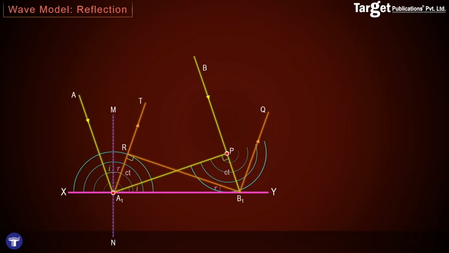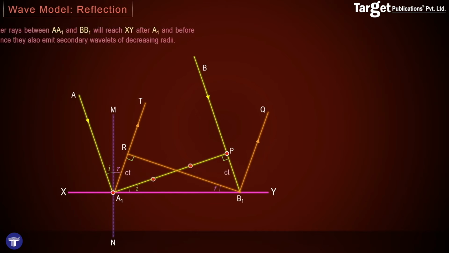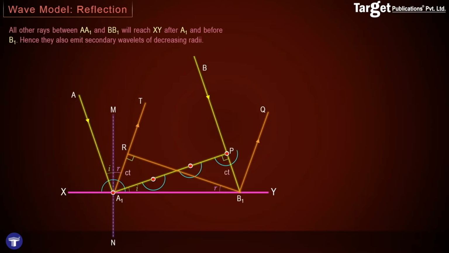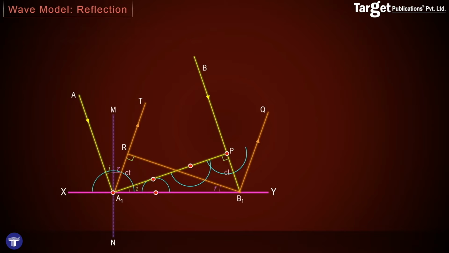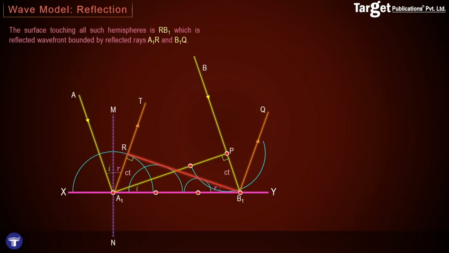However, one can draw the waves which begin at the points in between A1 and P. At every point, the wave starting from the points between A1 and P will reach XY after the wave starting from A1 and before the wave starting from P. Once the wave from P reaches B1, our analysis is complete, and this surface touching all the hemispheres is RB1, which is our reflected wavefront, bounded by the reflected rays A1R and B1Q. Thus, we have found the reflected wavefront from the point of view of the wave theory of light.